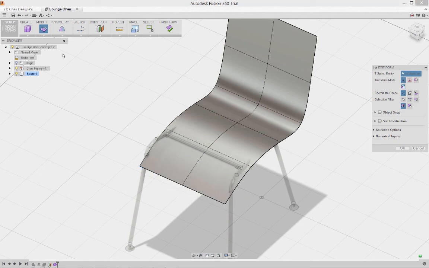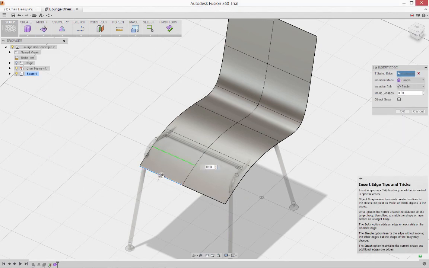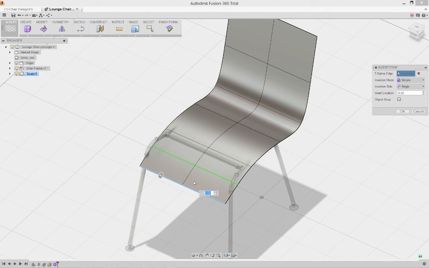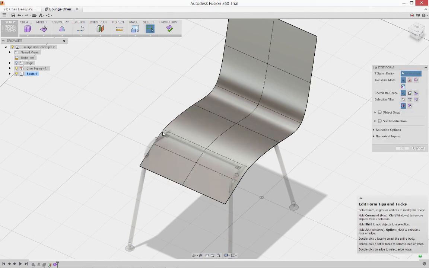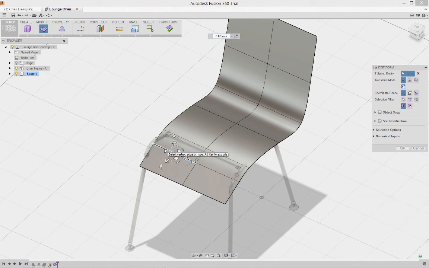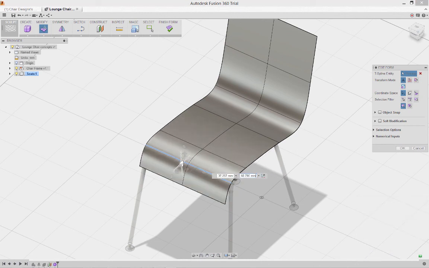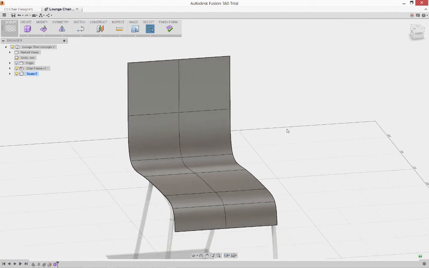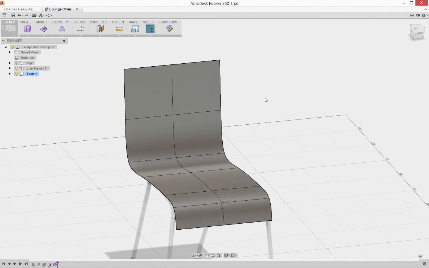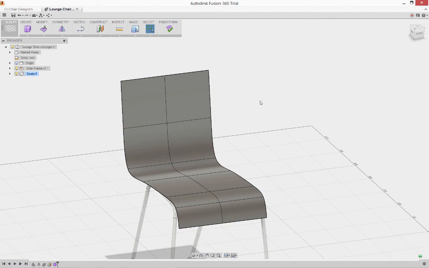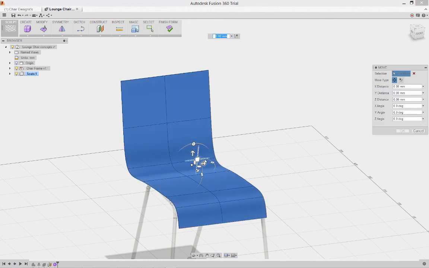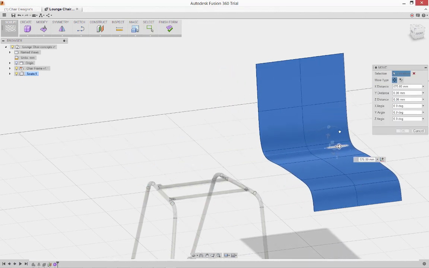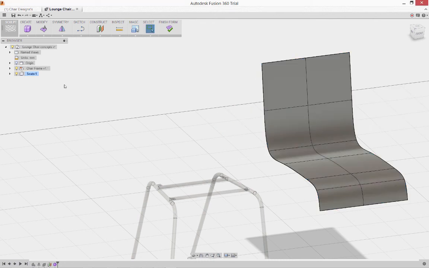I strongly encourage you to use the same chair base to explore different ideas of your own. Once I've created a concept, I can move it out of the way so I can continue to build other concepts in the same position using the same reference geometry and create as many different concepts using as many different bodies as my imagination will allow.